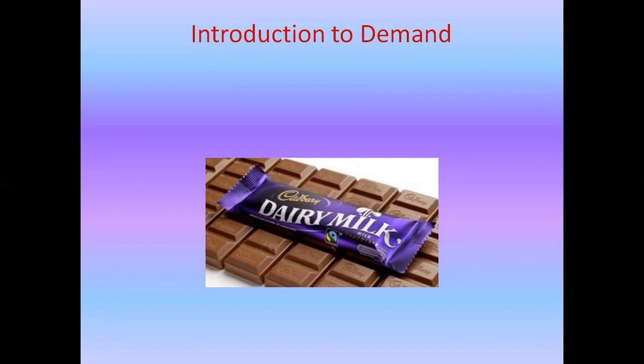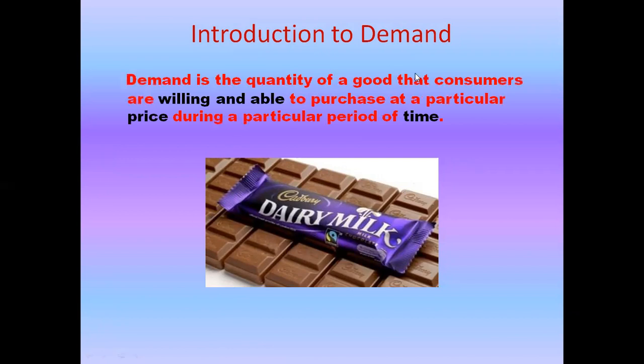And we buy at a particular period of time, that is we buy in a day, month or year. So demand is the quantity of a good that consumers are willing and able to purchase at a particular price during a particular period of time. So willing and able, price and time, these things are very important when you are writing the definition of demand.